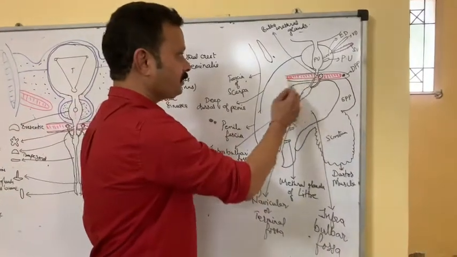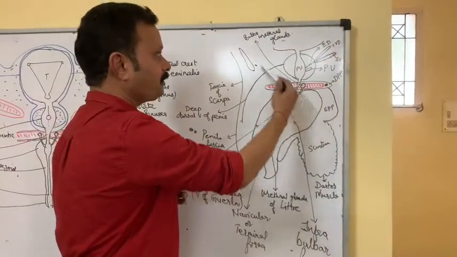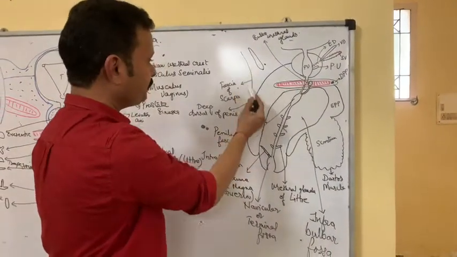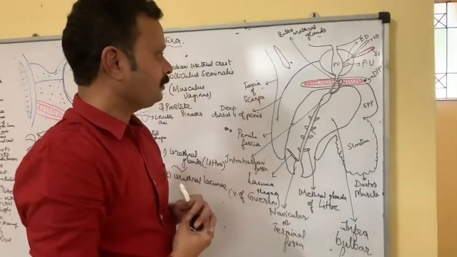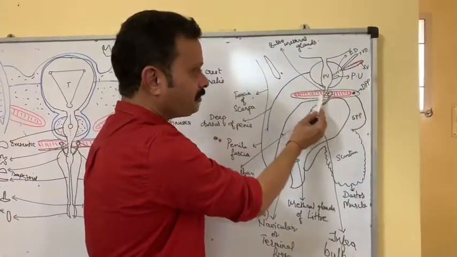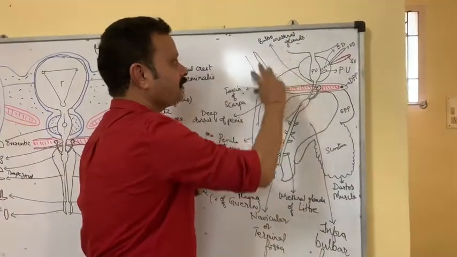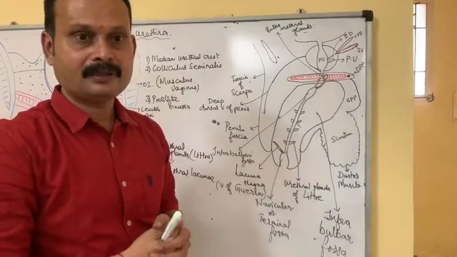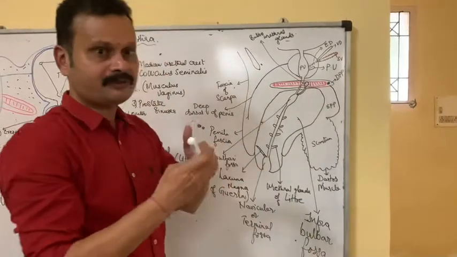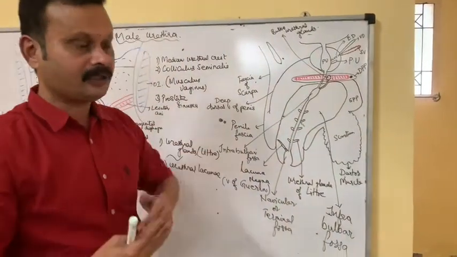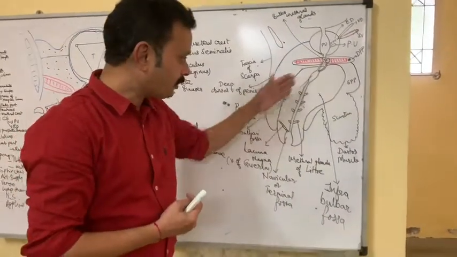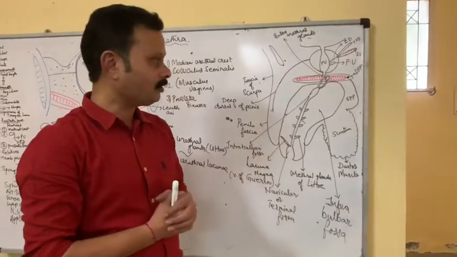In front, if it is escaping, the urine may pass forwards anteriorly, being limited by the fascia of Scarpa, that is the deep membranous layer. So when the membranous part of the urethra is ruptured, the urine may be extravasated in this region and might enter the abdomen, but not below into the thigh, because the fascia of Scarpa is fused with the fascia lata of the thigh below the inguinal ligament. Hence it cannot pass below, but it can pass upwards. So traumatic rupture of this urethra is more common.